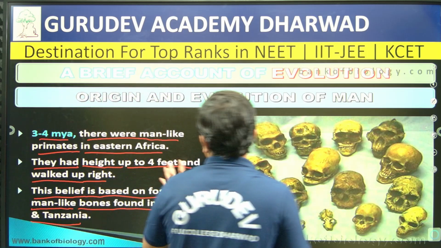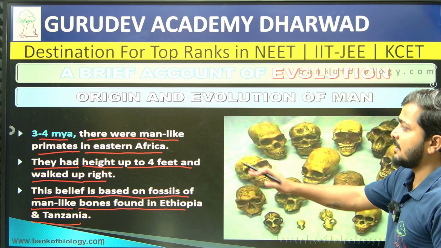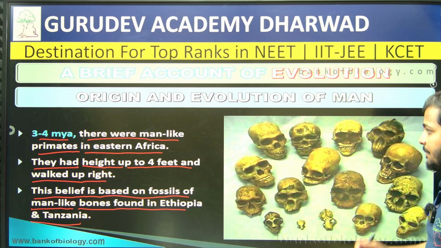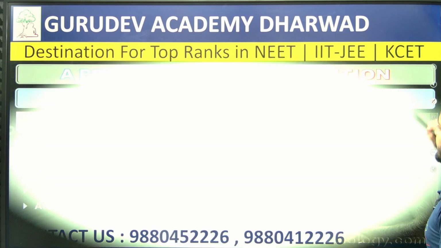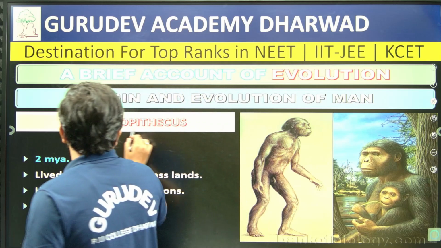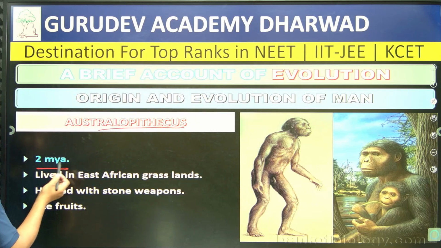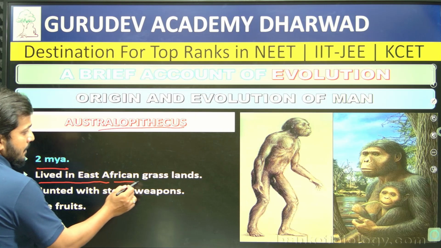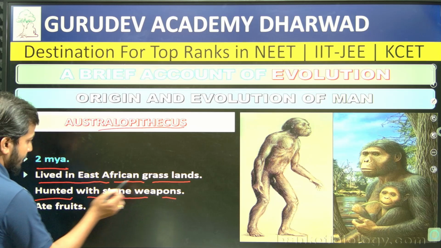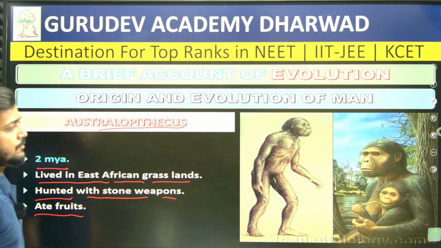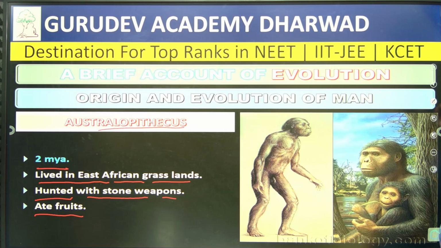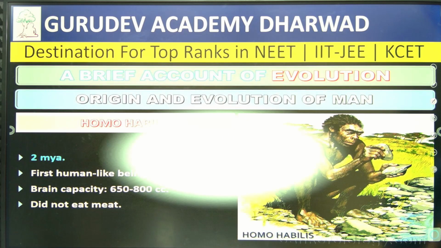Like that, the development you are going to find out: the height, they were first about 4 feet, and they walked upright. So development wise, even skull wise. Australopithecus, you find here, lived 2 million years ago in the East African grassland, hunted with stones and weapons, and ate particularly fruit. They started eating fruit, and started hunting with stones, right? The weapon was actually stone.